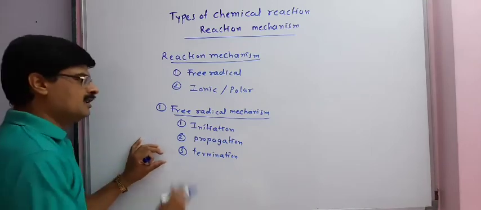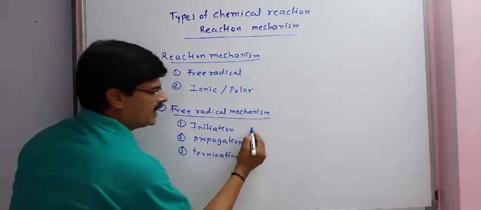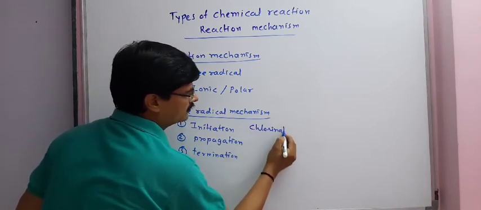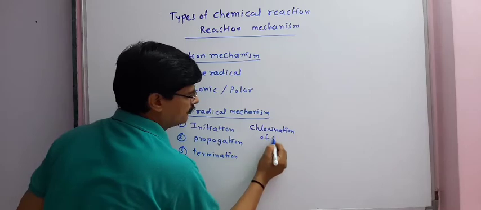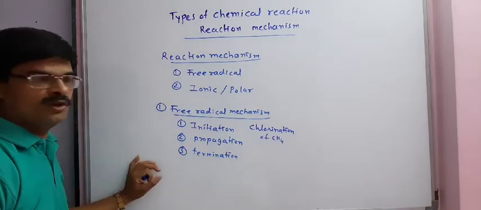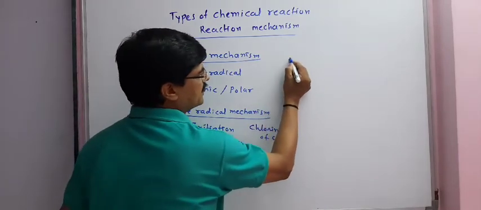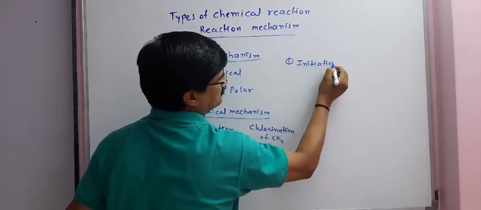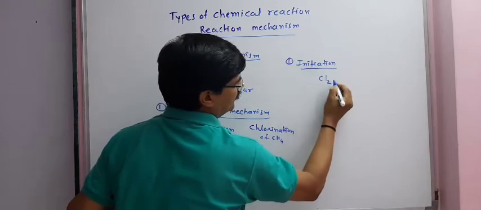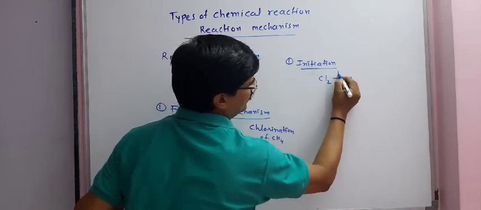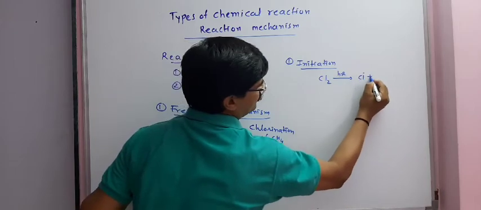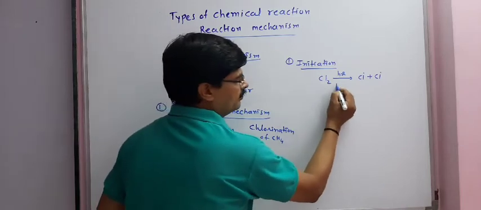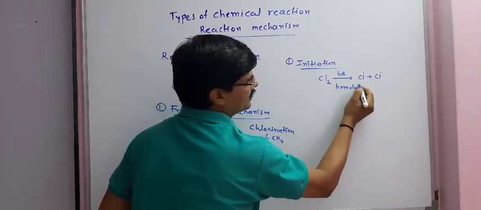Now we will understand all these three steps by taking the example of chlorination of methane. In the first step, the initiation step, Cl2 in presence of sunlight gives two free radical Cl. This is possible because of homolytic fission of Cl2.